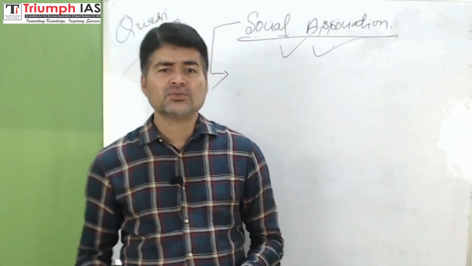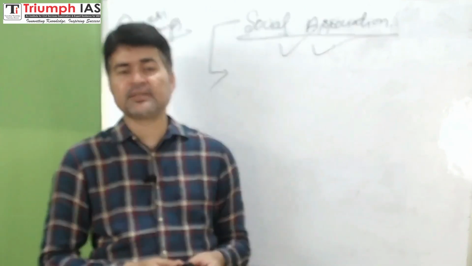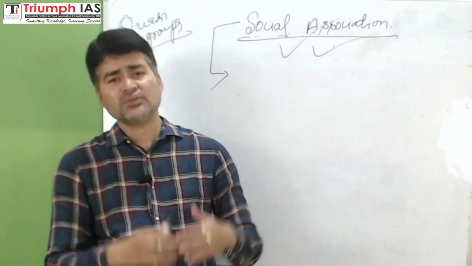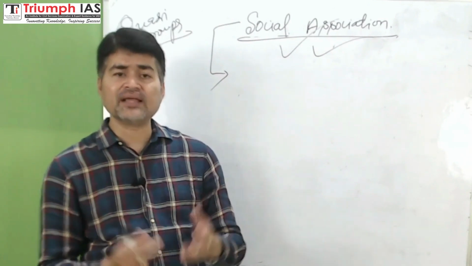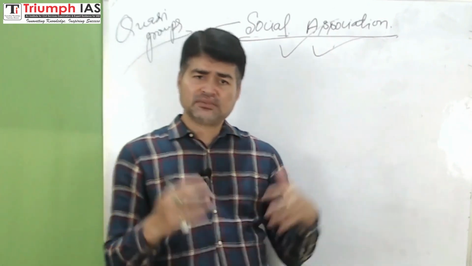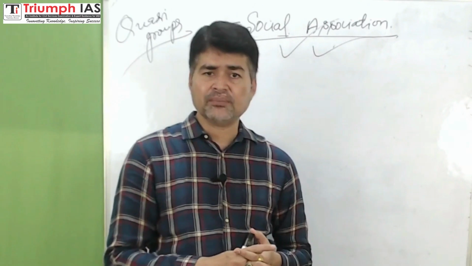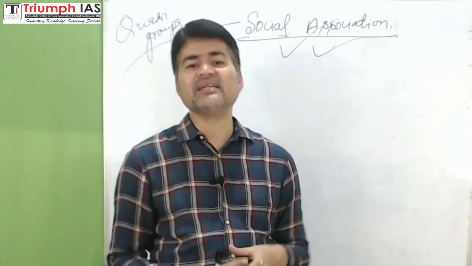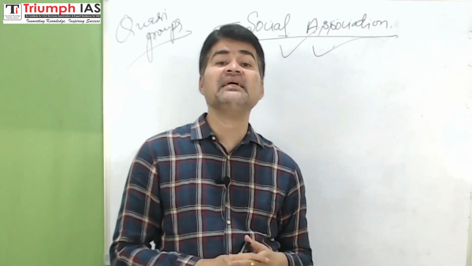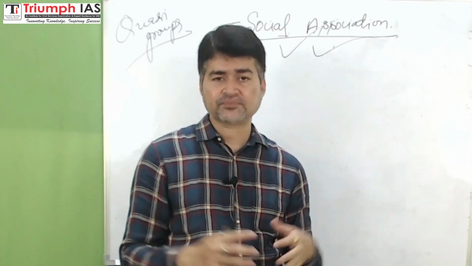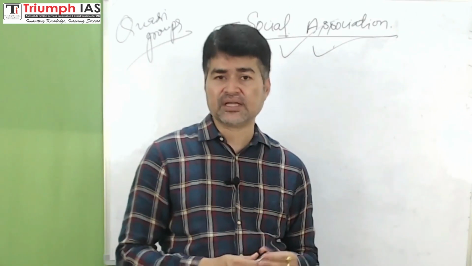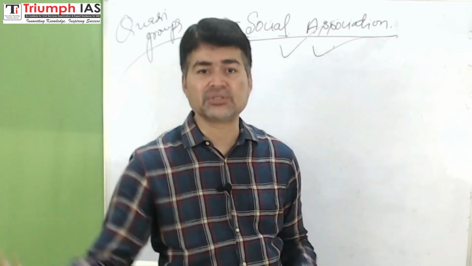So football team, cricket team, cricket association, these are all examples of association. Like family also, in this sense, is association. Men and women associated for fulfillment of certain needs, attainment of certain goals, having children, continuity of generation, isn't it?